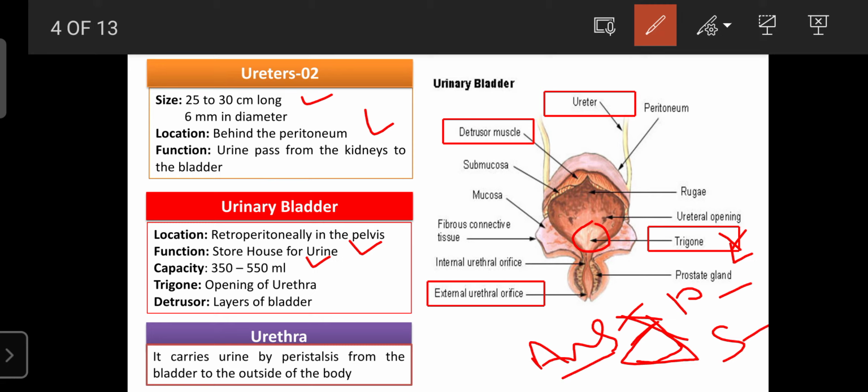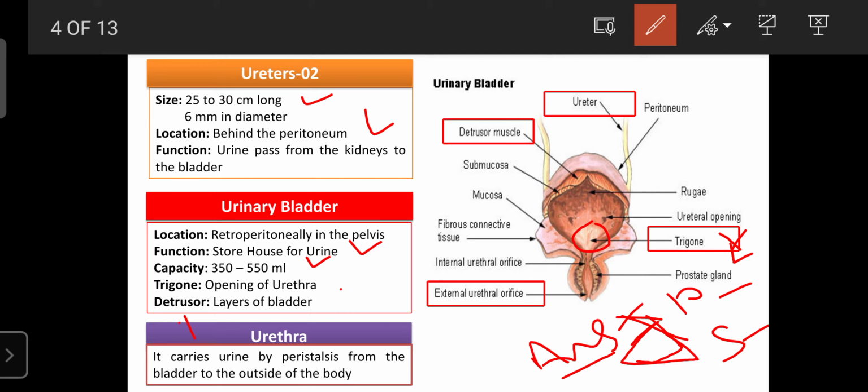So that's why the trigone is one of the important muscles. Those are present in the bladder near the opening of the urethra. These muscles play an important role in micturition or urine output. The bladder also consists of another muscle, known as the detrusor muscle.